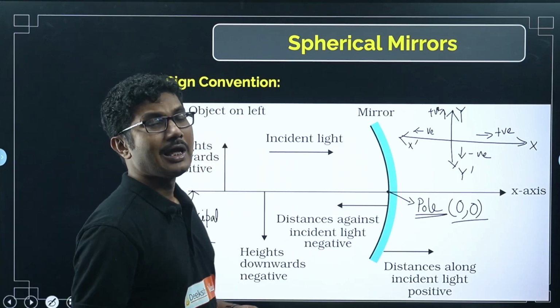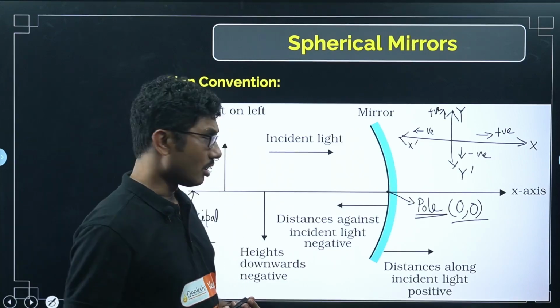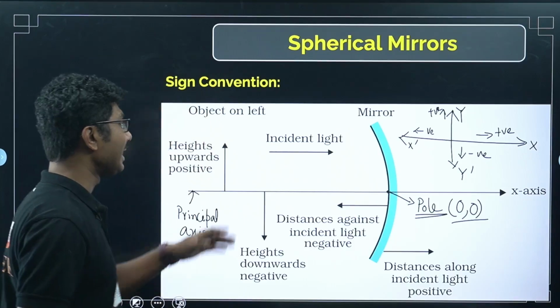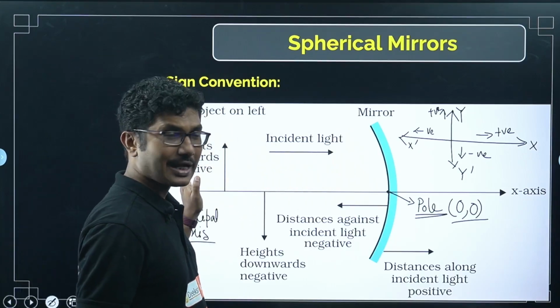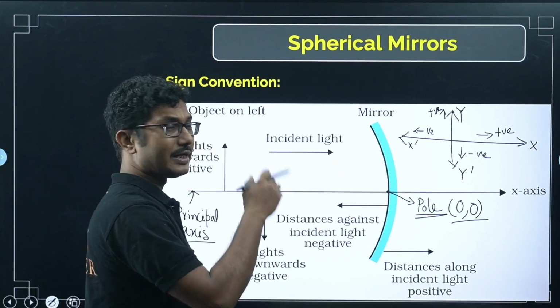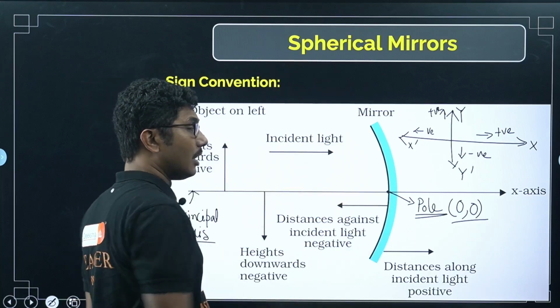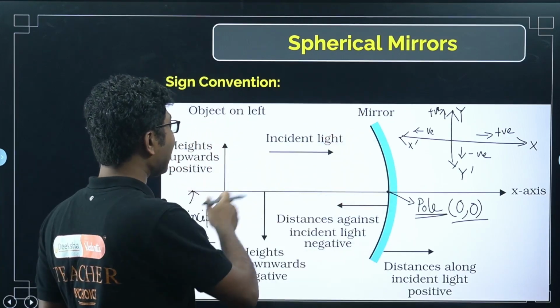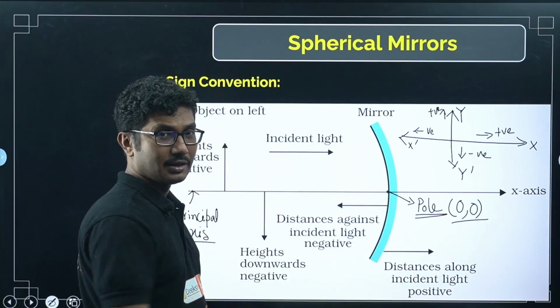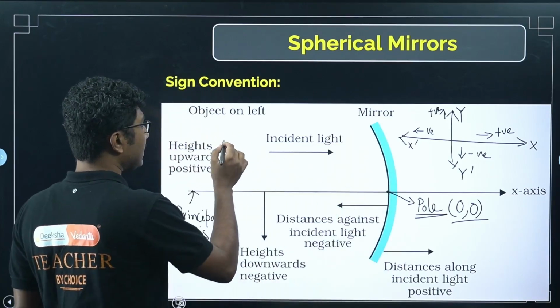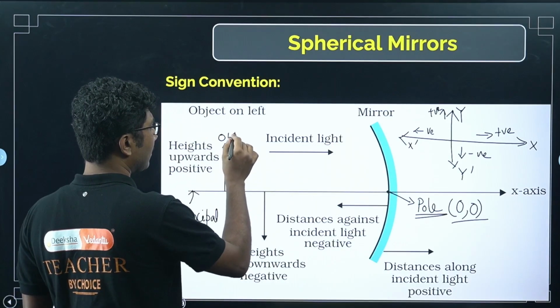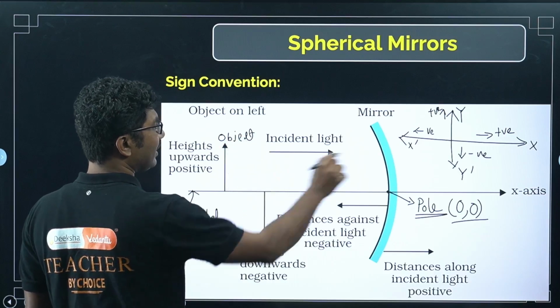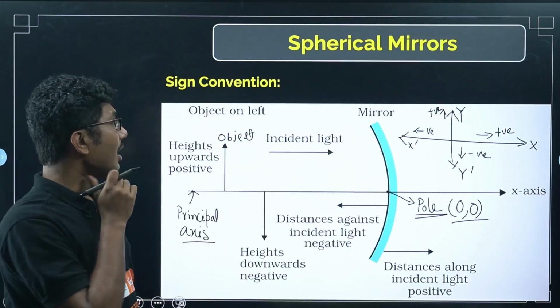Now generally speaking, in most books and most commonly, we place the object on our left hand side. The mirror or lens or anything that is being used is in the center, okay, and light travels from left to right, okay. So this is our object, and light is traveling in this direction, right?